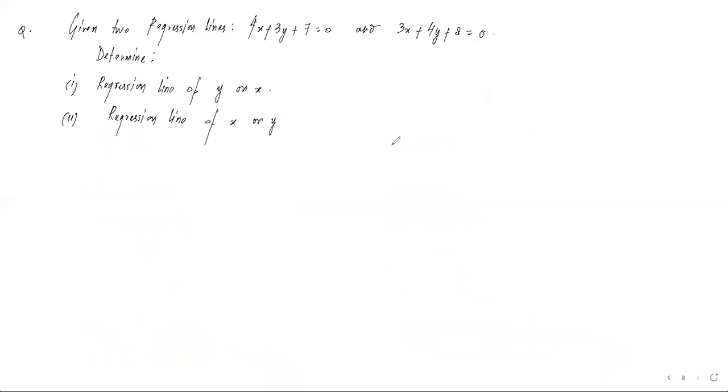Now, one more question I will take in this video, and this is the last question. It says that given two regression lines, हमें दो regression lines दे दिए गए हैं, 4x plus 3y plus 7 equal to 0 and 3x plus 4y plus 8 equal to 0. The lines are already given to us. No other data, number of observations, summation x, xy, कुछ नहीं दिया है. They have given us the lines.